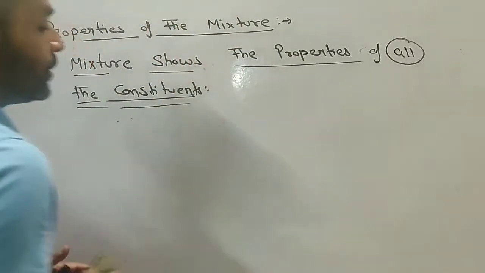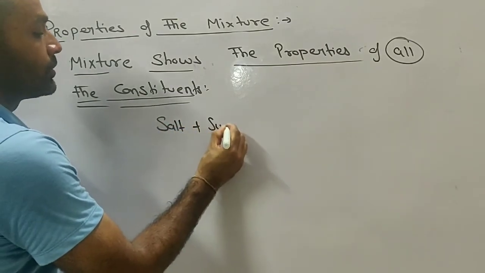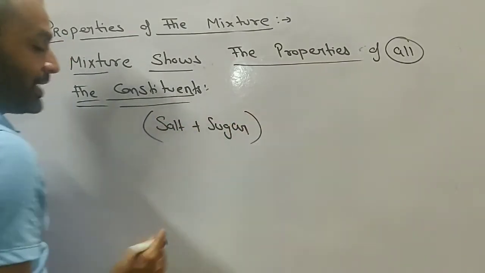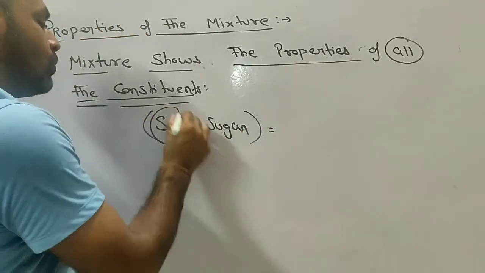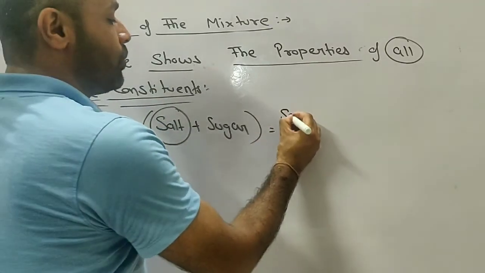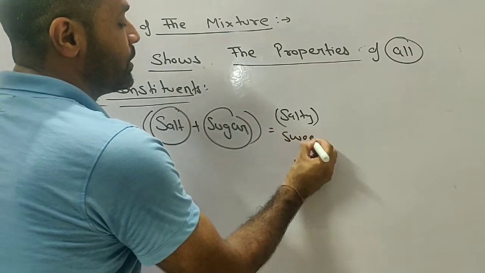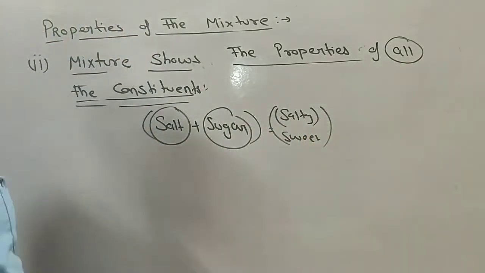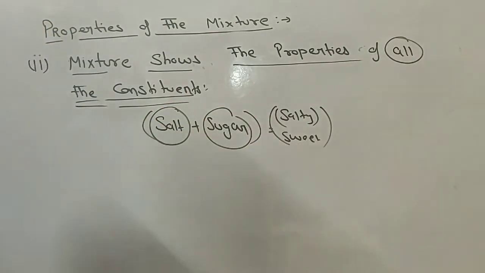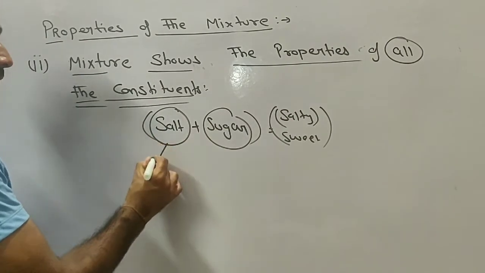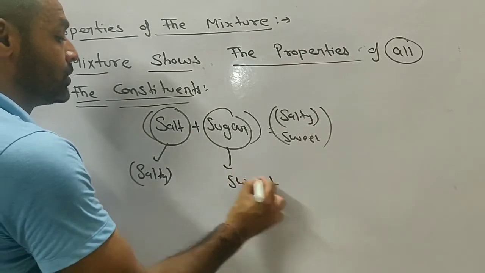इसको बहुत इजीली एग्जांपल से यदि समझना चाहें तो वी कैन से, ये केमिकल एग्जांपल हुआ, इजीली एग्जांपल से यदि हम इसको समझना चाहें तो वी कैन से वी हैव ए मिक्सचर ऑफ सॉल्ट प्लस शुगर। So after the mixing of salt and sugar, what will happen? On the basis of taste, we can say salt again in the mixture will give you the salty taste, आपको salty taste दे रहा है, and sugar will give the sweet taste. तो after the mixing ऐसा नहीं है कि ये दोनों अपना टेस्ट खत्म कर देंगे, again they will remain with the taste in the mixture as well. मिक्सचर के अंदर भी इनका वैसे ही टेस्ट रहेगा, salt has the salty and the sugar has the sweet taste.